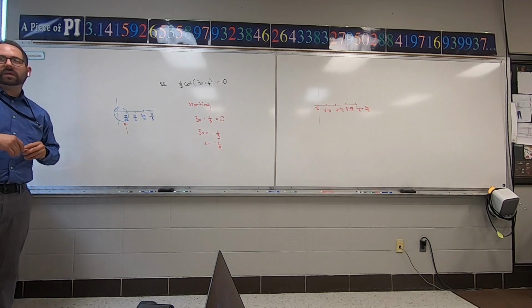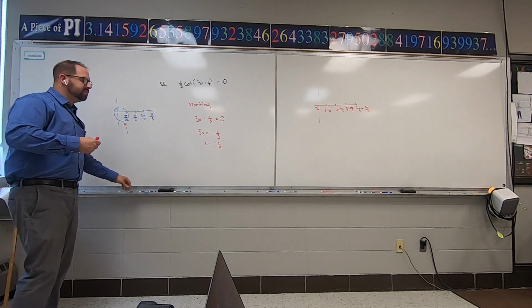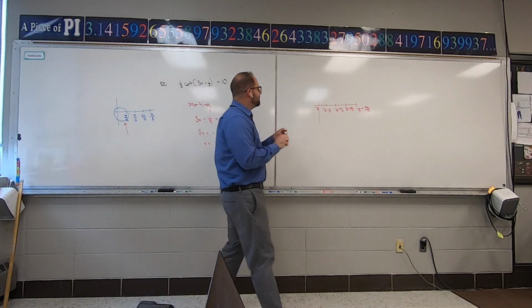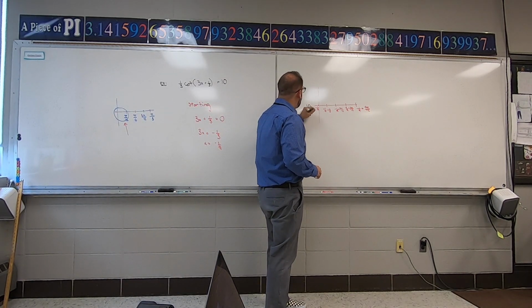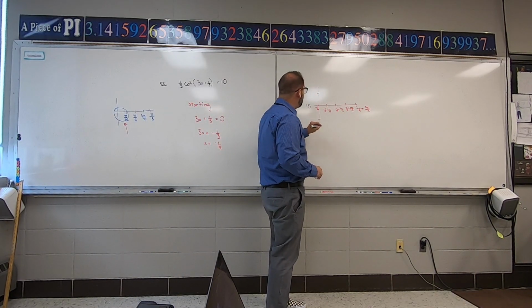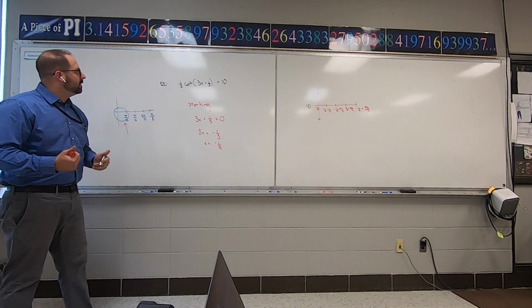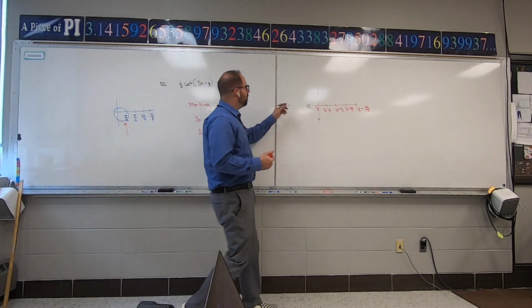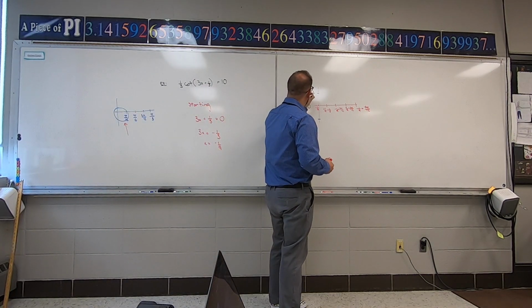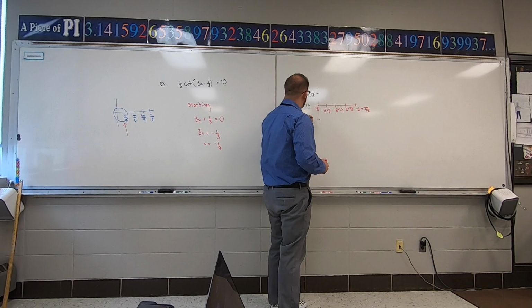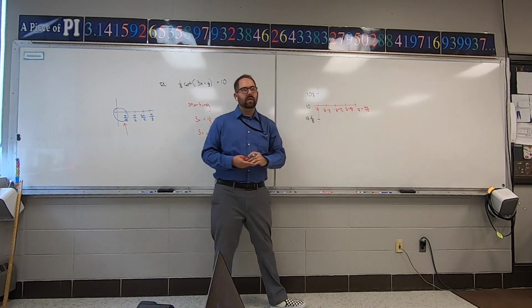Now, the up and down, my origin line has been shifted up 10. So this is technically 10, and my amplitude will go up and down from 10. The amplitude number is 1/3. So I go up 1/3, and I go down 1/3 from there. And those will be the amplitude.